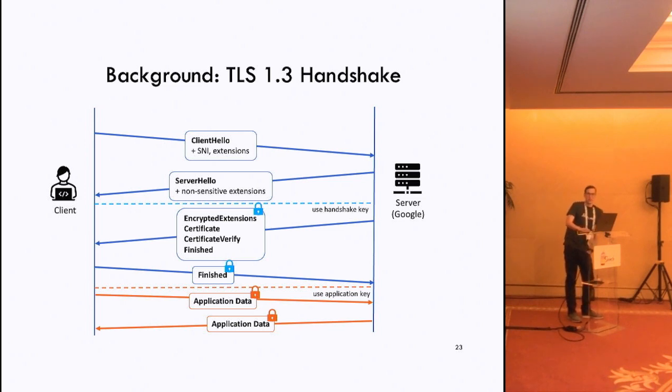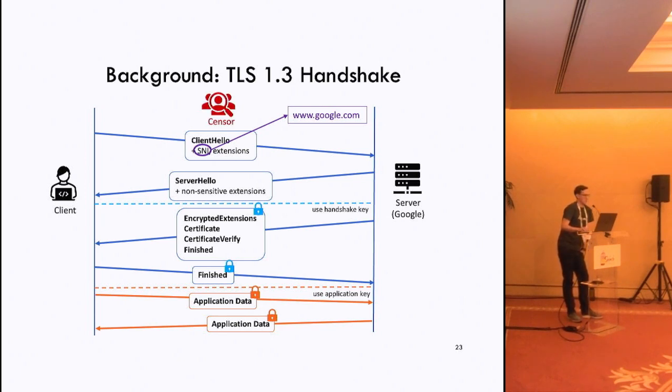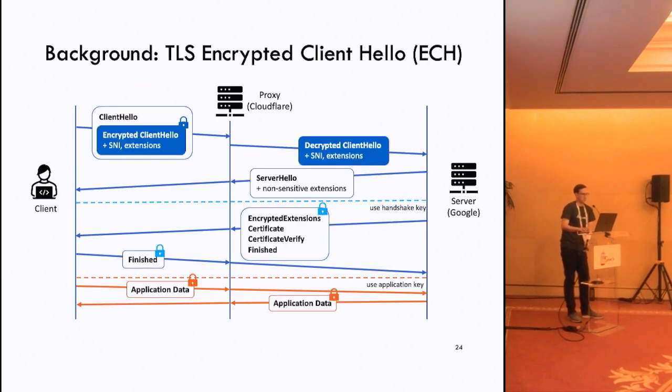So TLS starts off with this client hello message, which typically contains within it the name of the server, or at least the domain the user is trying to connect to. The issue with this is if there's a censor on the line, they now know that this is a connection they want to block. TLS Encrypted Client Hello is an extension that aims to hide this kind of information. It does this by first encrypting the client hello, sending the client hello through a proxy, which is going to unwrap it. And then the rest of the handshake is going to proceed as before.